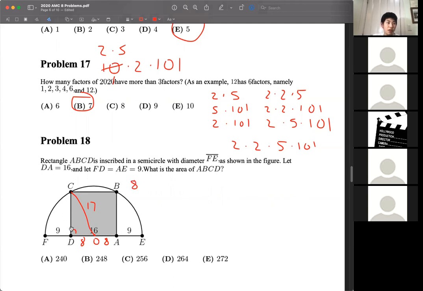Because once we have the height, we can just use base times height to find the area of this rectangle, right? So what we have here is 8 squared plus CD squared, and that's going to be equal to 17 squared. That's by the Pythagorean Theorem. If you do out this math, you'll get that CD equals 15. And now we're almost done, because 15 times 16 gives us the answer 240.